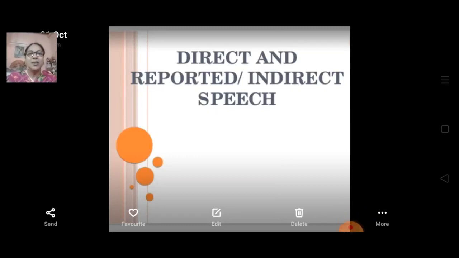As you all know, we are studying direct and reported indirect speech, and we have discussed what these are and how to make direct and indirect reported speech. We have discussed two rules. So let's revise what we have discussed, and after that we are going to discuss today the third rule, how to convert direct to indirect speech. Let's revise first of all, and then we will start the third rule.